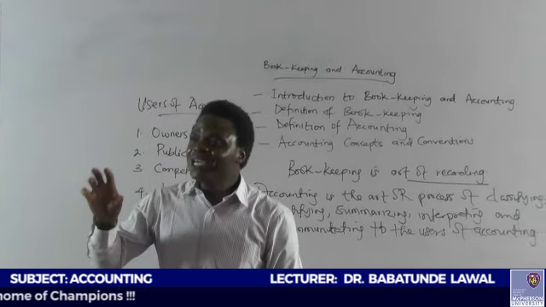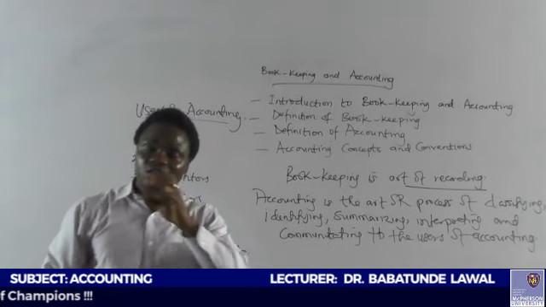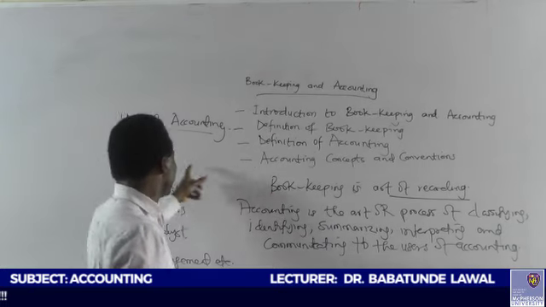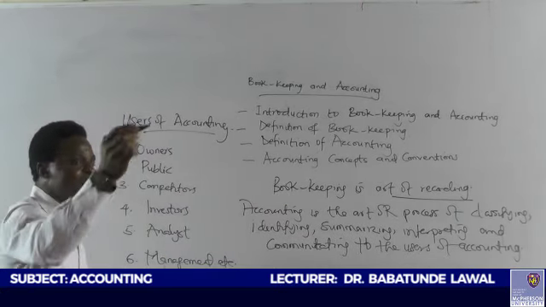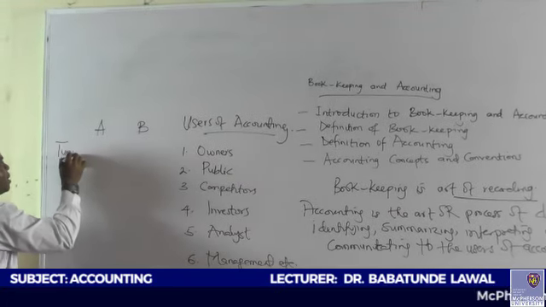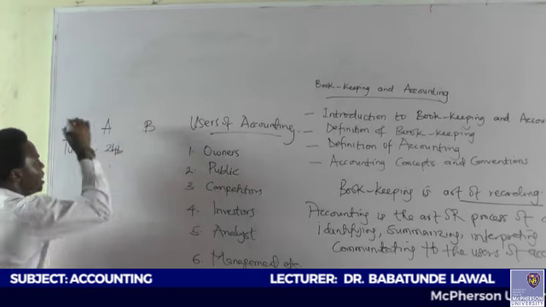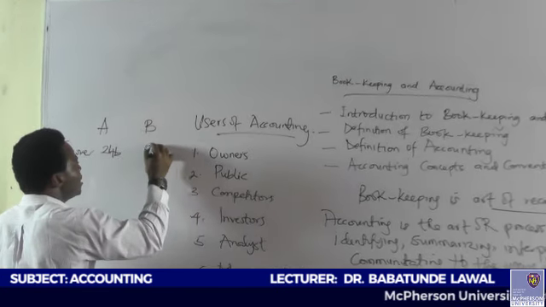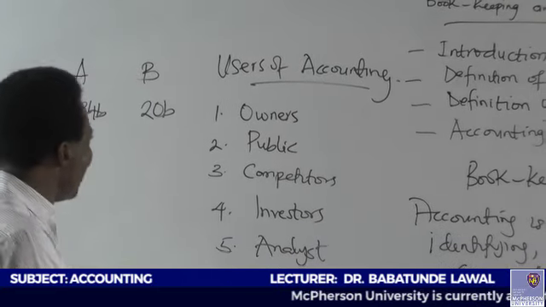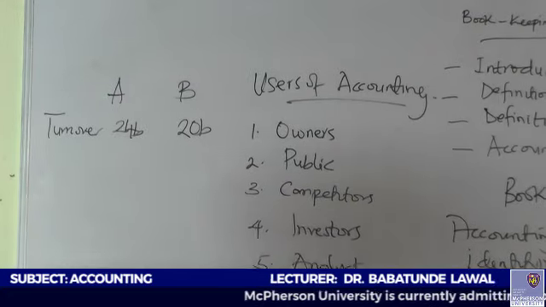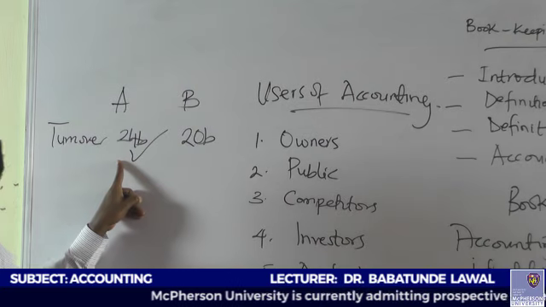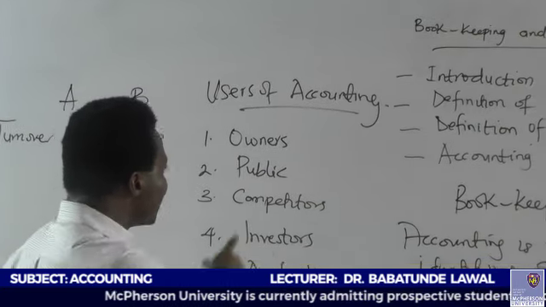Now, the next user is the public. Who are the public? Financial accounting information must be disclosed to the public so that interested investors will be able to know whether they transact business in that company or another. For example, there are two companies, company A, company B, and company A makes a turnover of 24 billion, and company B realizes a turnover of 20 billion. As the public, and you have your idle fund to invest in a business, which of these two businesses will you invest your money into? Project A, because it has the highest number of what? 24 billion.